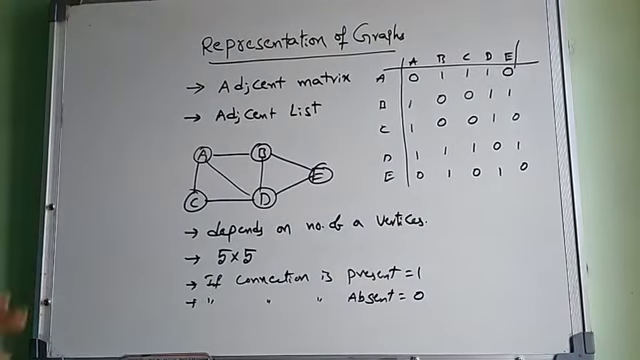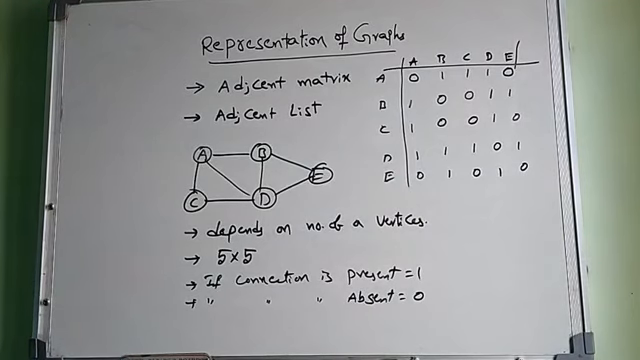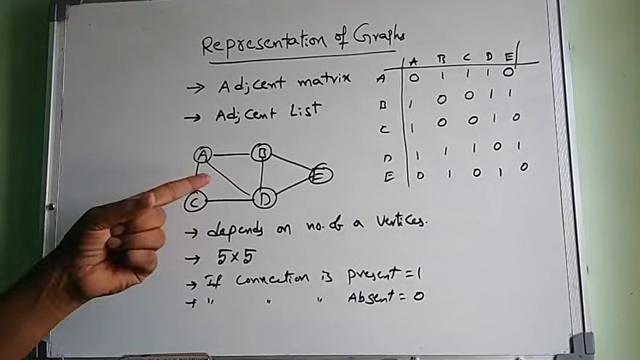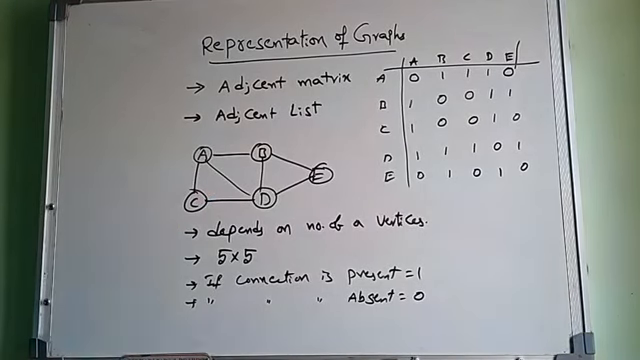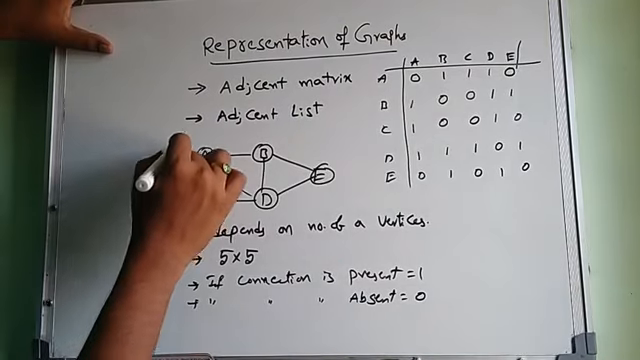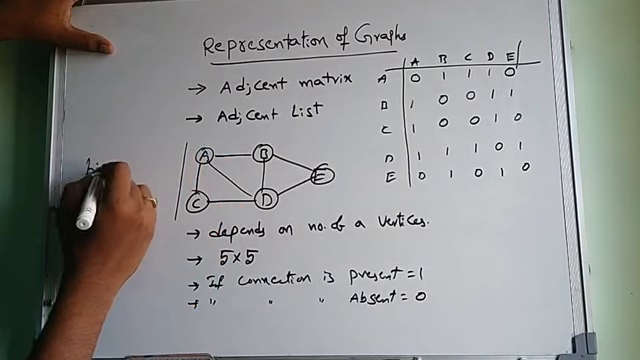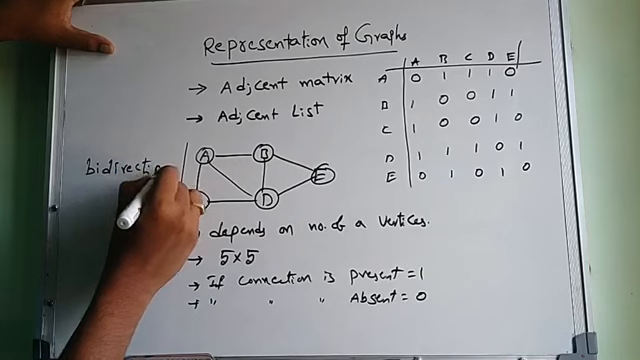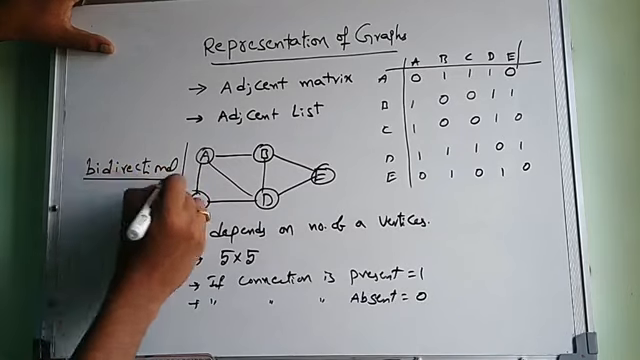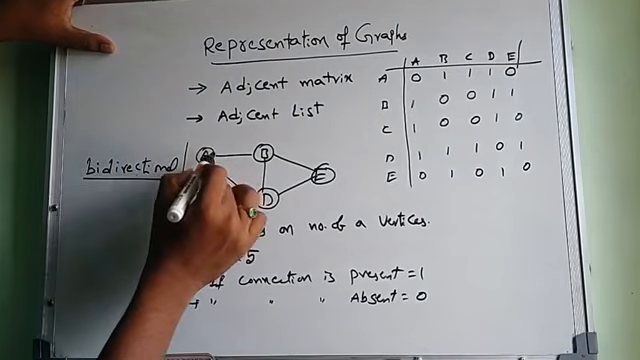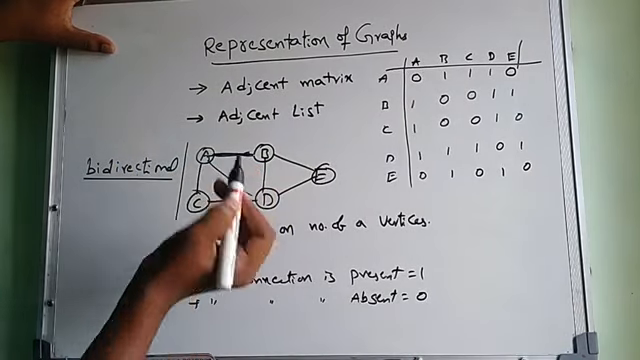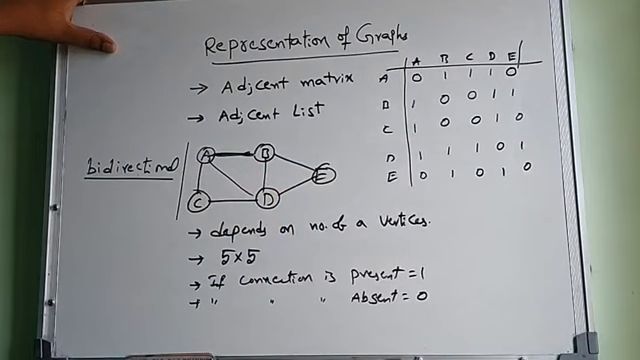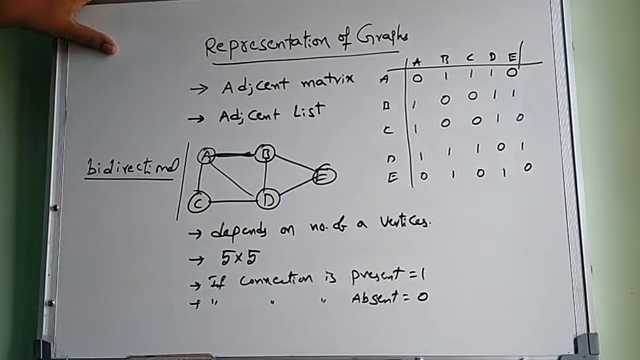So this is the way of representing the connection. In which kind of graph is it? Undirected graph. So an undirected graph is also called a bidirectional graph. Why is it bidirectional? Because a single line can be moved along in this direction as well as backward. That's why the graph is called a bidirectional graph.